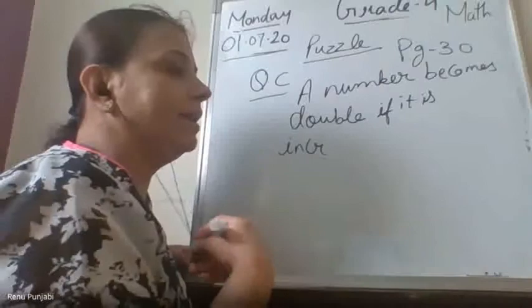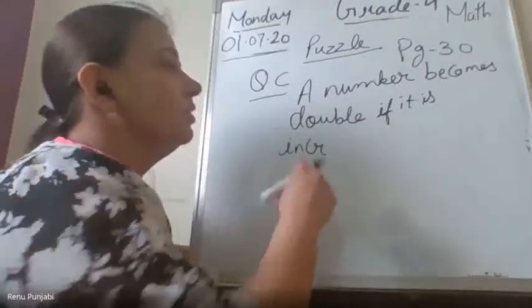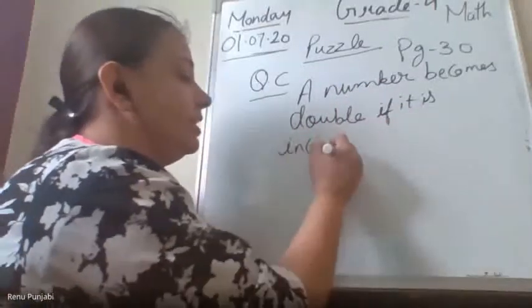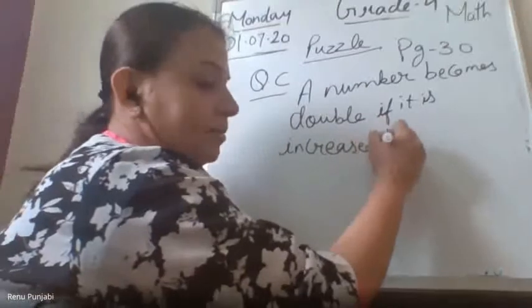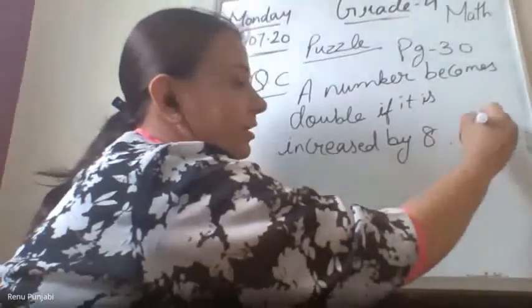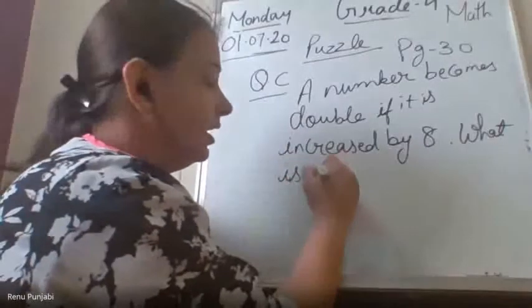You don't have to write right now. I will tell you when to write.